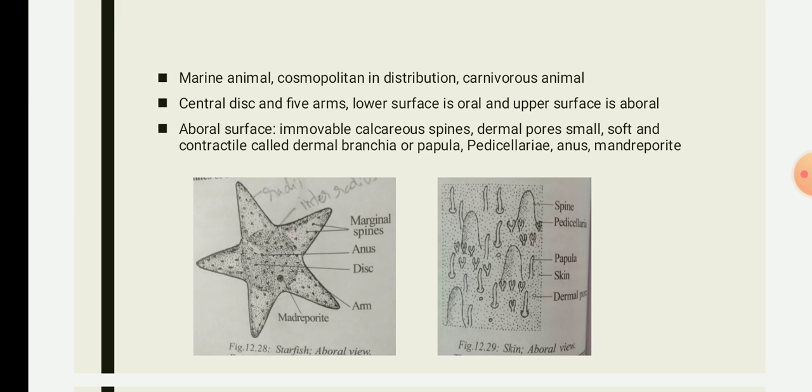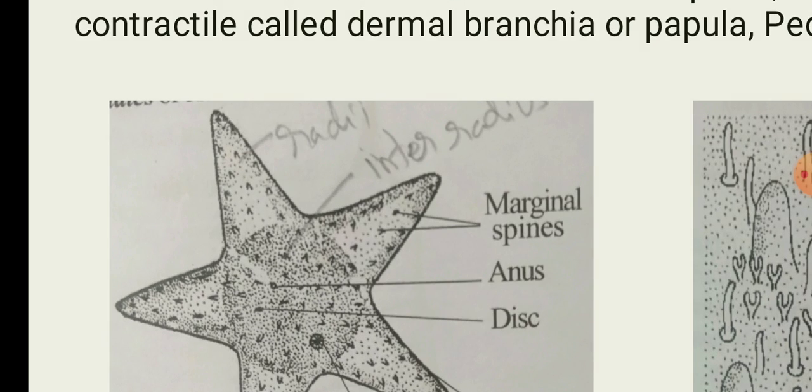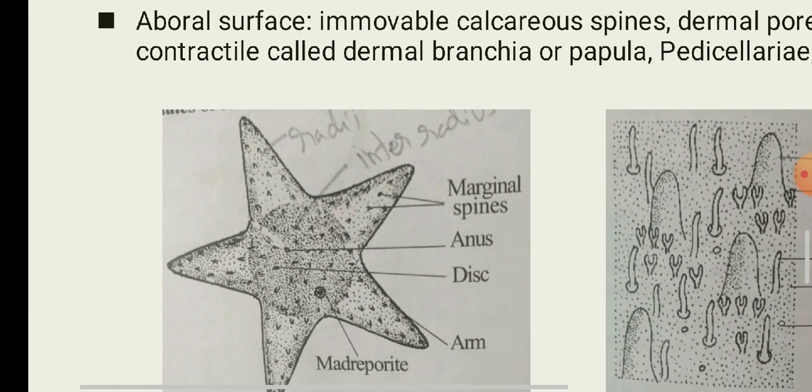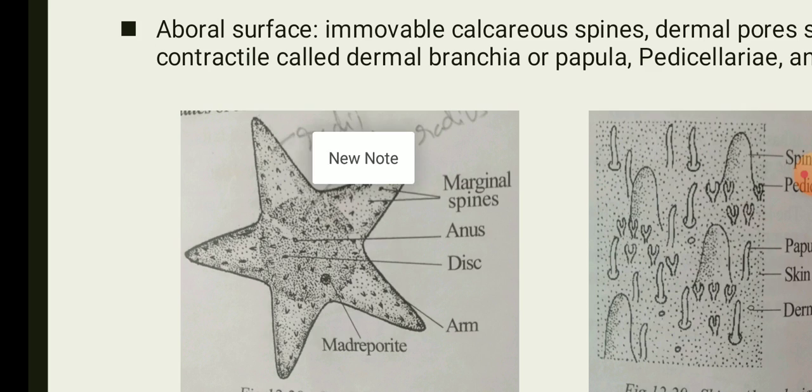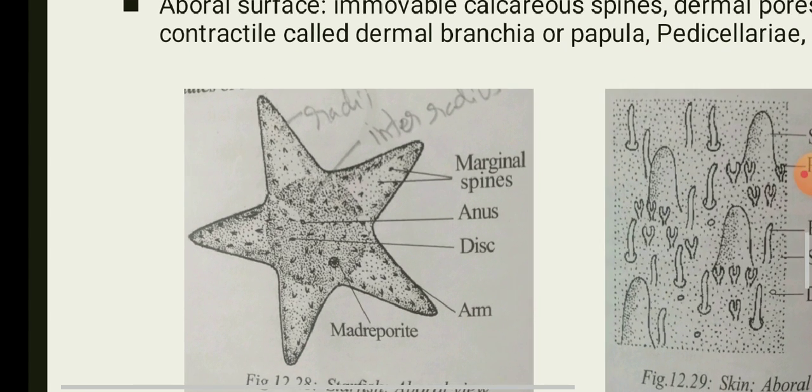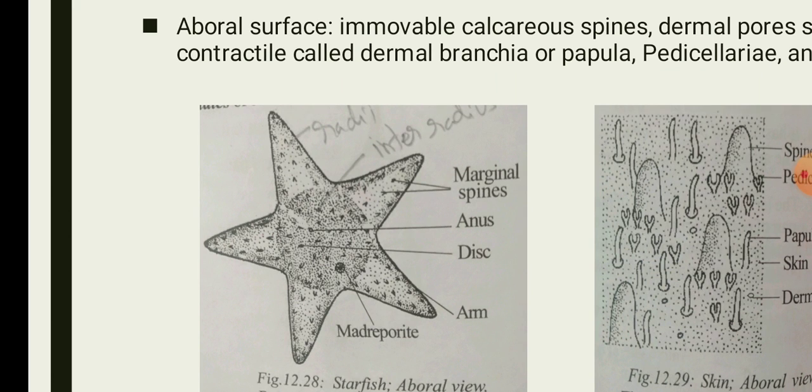The 5 arms represent the radii, and the region of the central disc between the 5 arms is termed the interradius. This first figure is about the oral view. Now we are going to see the morphological characters seen at the aboral surface.